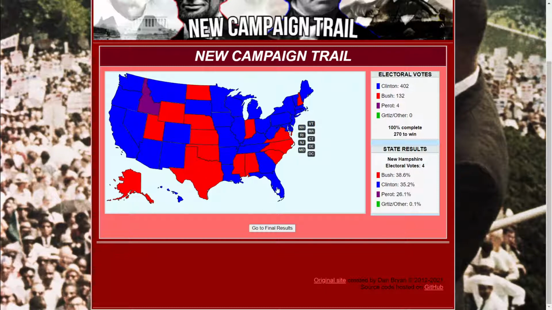Okay, so had I done a little bit better, I would have won these 25 electoral votes. I would have won these 13, 38, and then I would have won 21. That would have been 59. So I would have gotten 191 electoral votes, and Clinton would have gone like 340 something. So had I done slightly better, I would have won by more than Bush at least, but nah. And I lost to Perot by 1% in the state of Idaho.